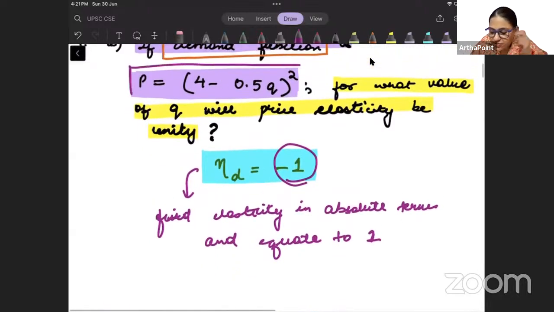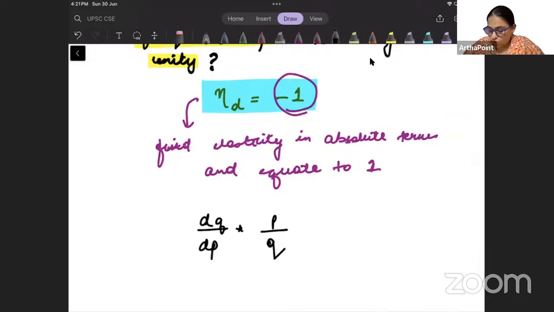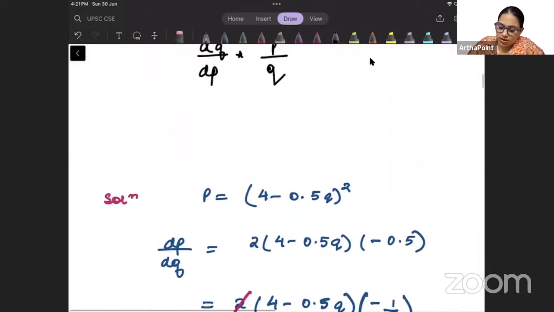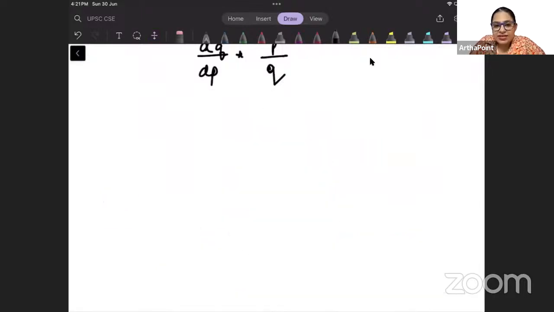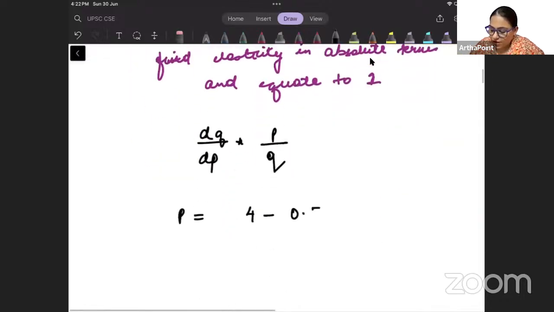So this is my price function given to me. And we know that when we talk about elasticity of demand, the formula is very simple. How quantity changes as price changes into initial price by initial quantity. How Q changes as P changes into P by Q. So what I can do is start with my price function. P is equal to 4 minus, I am given 0.5 Q whole square.